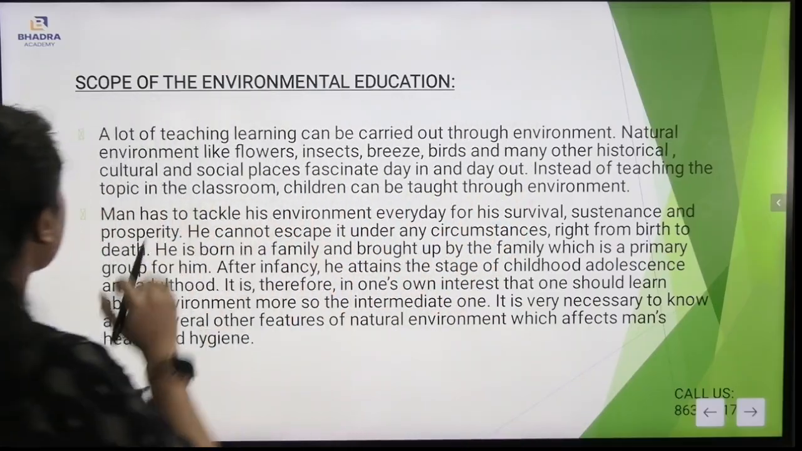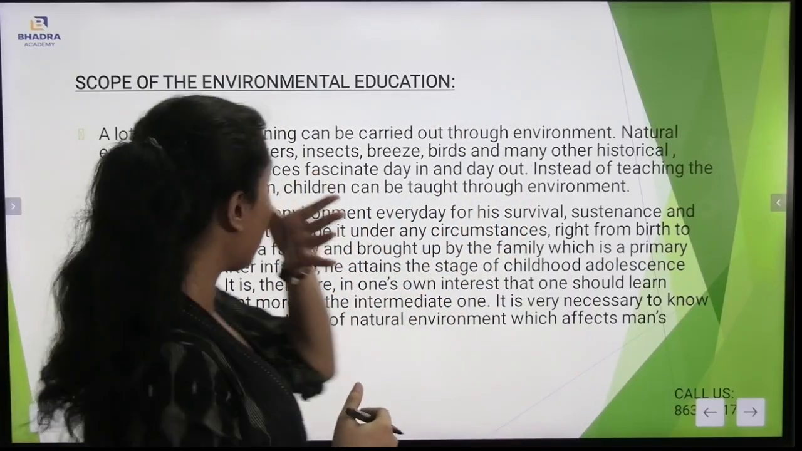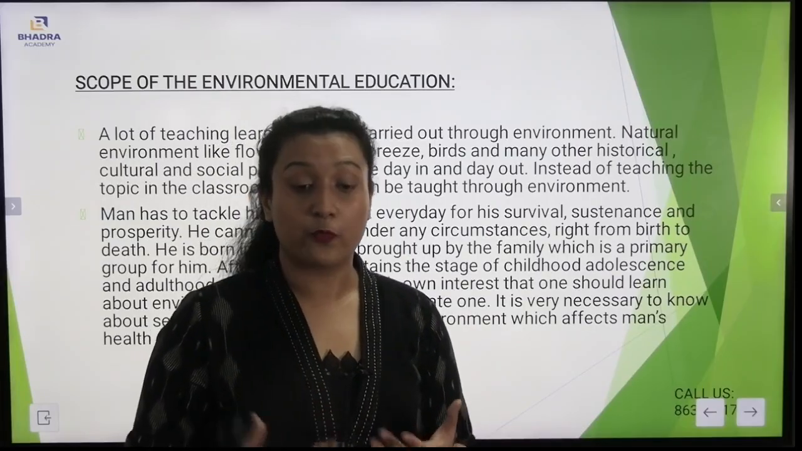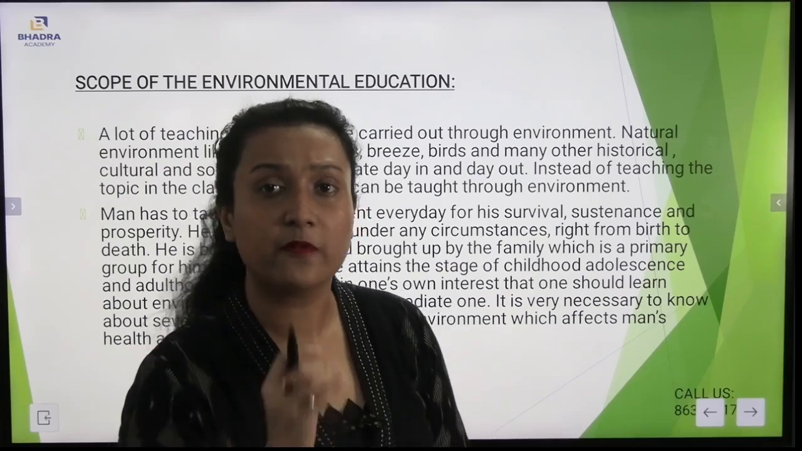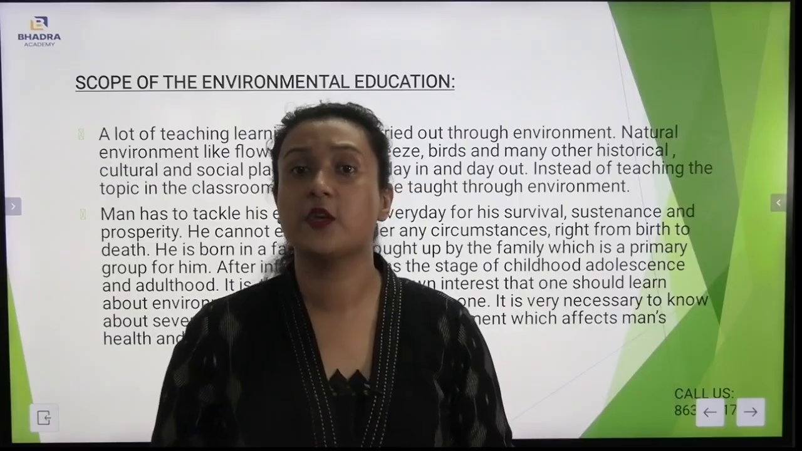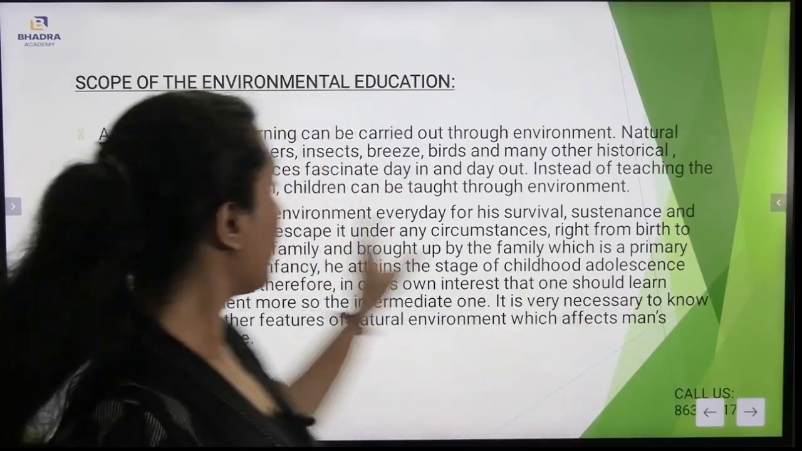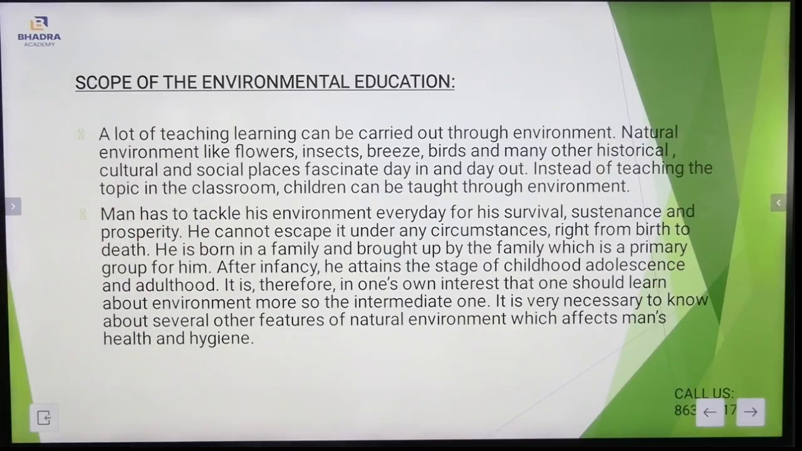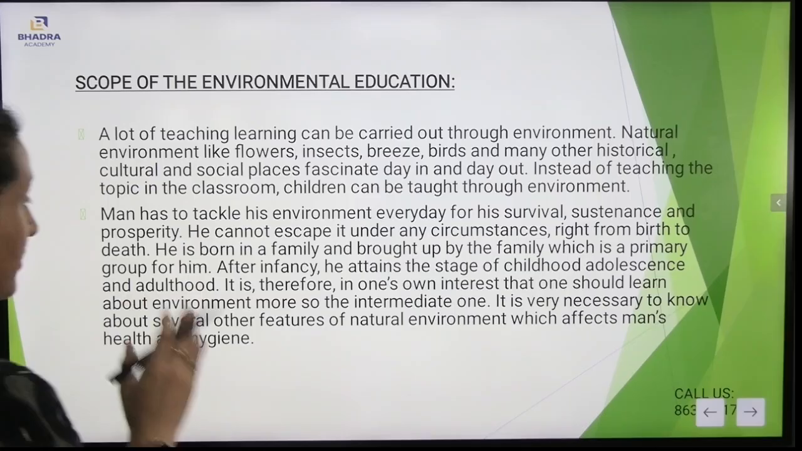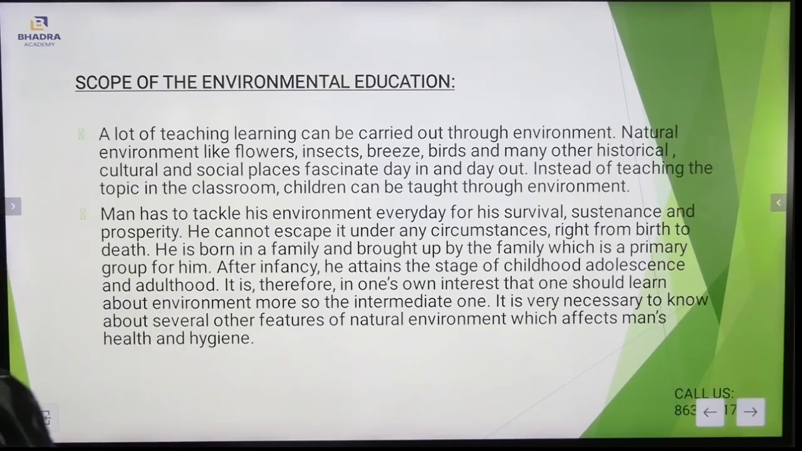I hope this is clear, and now we will be understanding the scope of environmental education. What is the scope? What are the future inferences regarding environmental education, and with the help of environmental education, what can a particular human being or individual do? Now, here you see a lot of teaching and learning can be carried out through the environment. Natural environment like flowers, insects, breeze, birds, and many other historical, cultural, and social places fascinate children day in and day out. Instead of teaching the topic in the class, children can be taught through the environment.